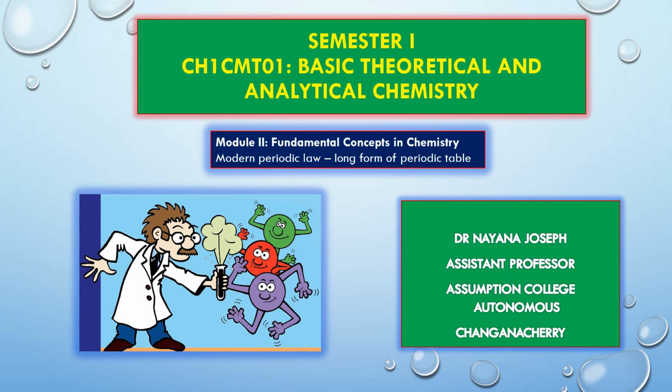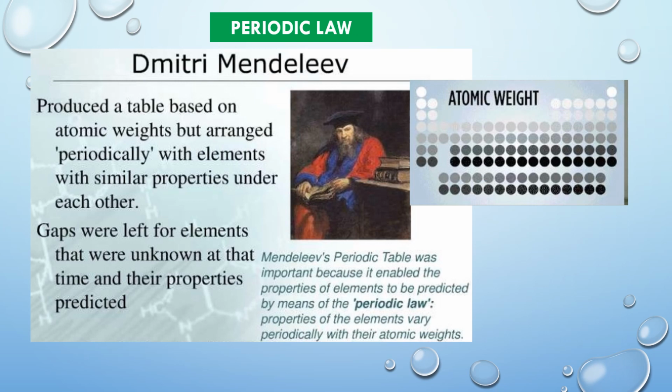Today we are going to discuss modern periodic law and the long form of periodic table. The 18th and 19th centuries witnessed rapid development of chemistry in all directions. During this period, several new elements were discovered. These elements were found to have numerous properties.